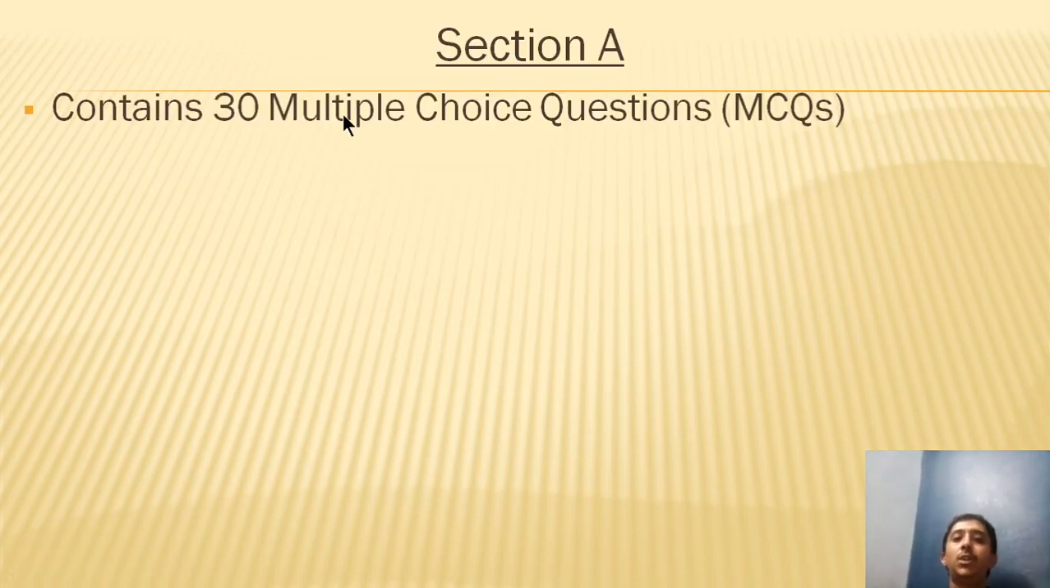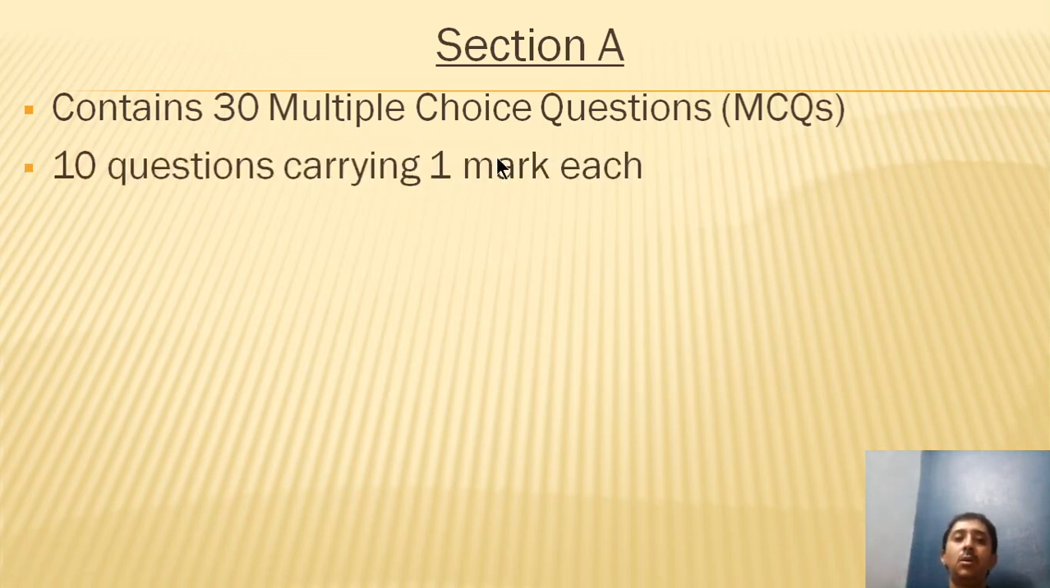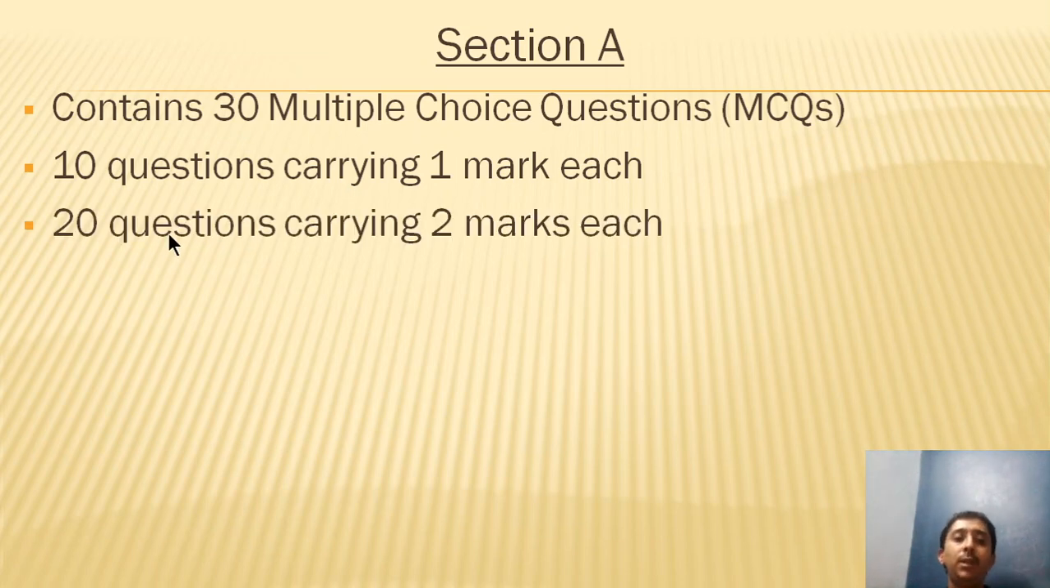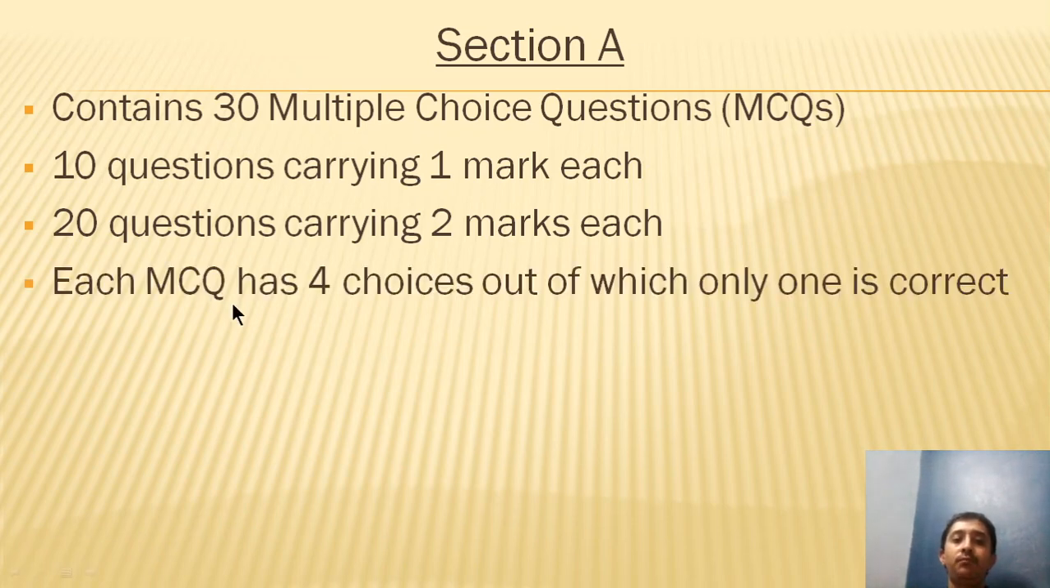Yeah, in detail to talk about section A. The section A, as mentioned earlier, will contain 30 multiple choice questions, out of which 10 questions will be carrying 1 mark each, and 20 questions will be carrying 2 marks each. So here multiple choice questions are very well known to all of us. Basically, there are going to be 4 options, out of which only one correct answer will be there, and you'll have to choose the correct answer, and only one of them will be correct.